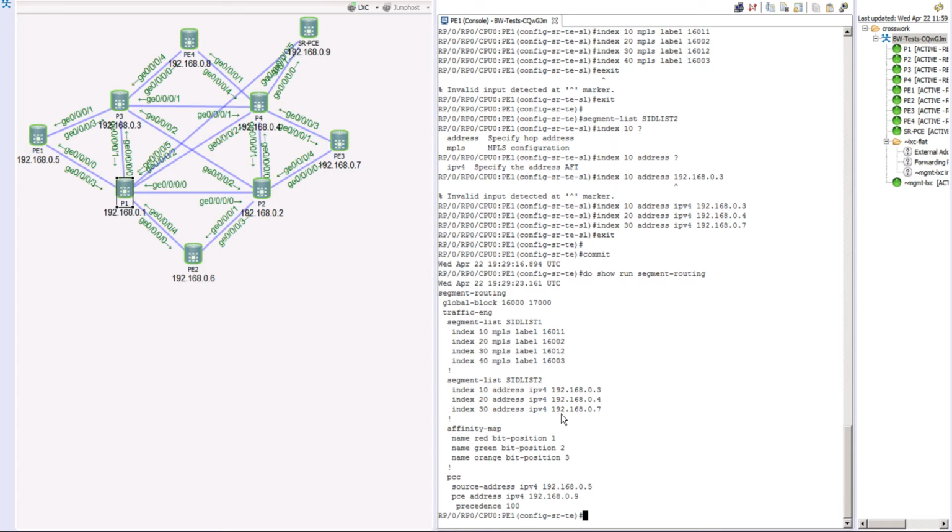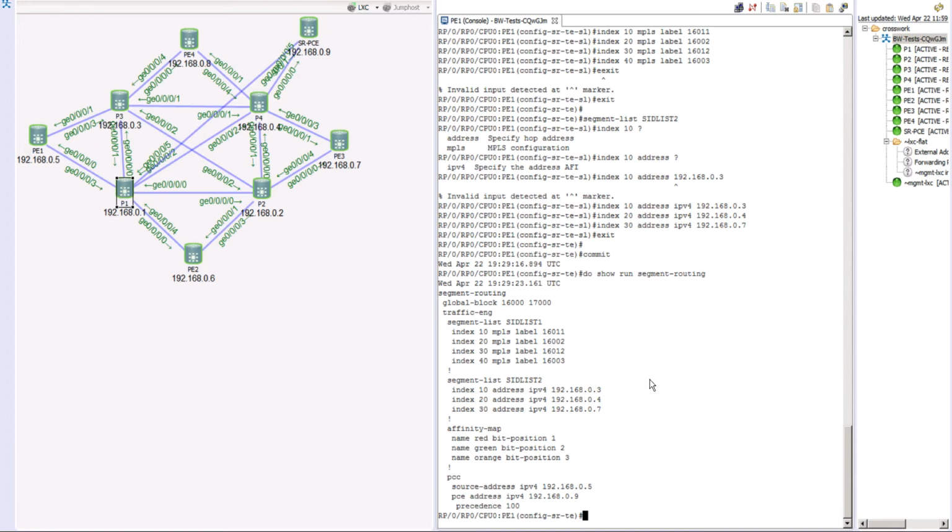Now the IPv4 addresses, we can use either a prefix SID or an adjacency SID IP address, and we could have done the same thing with the MPLS labels. If you see, we are all using the node IDs or the prefix SID. You have the option to use the adjacency SIDs also if that's what you wanted.